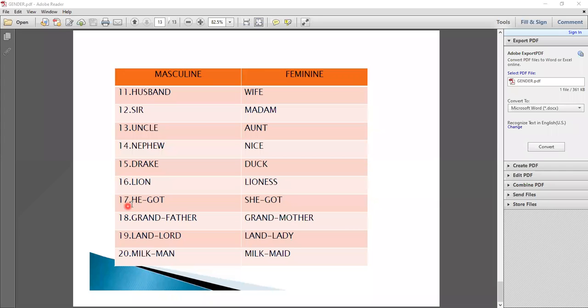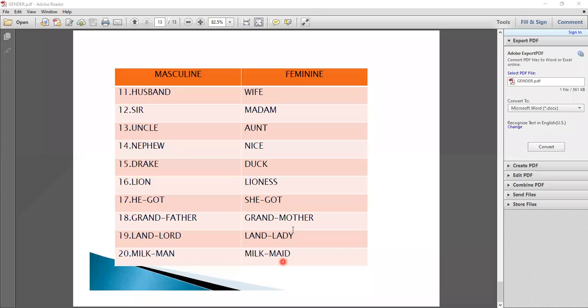Number 17, he goat. Here you notice that we replace the pronoun also. He goat becomes she goat. Now number 18, grandfather, we replace the noun, grandmother. Landlord, landlady. Milkman also makes milkmaid. Here we use a part of a noun. Milkman, we use milkmaid for the feminine gender.